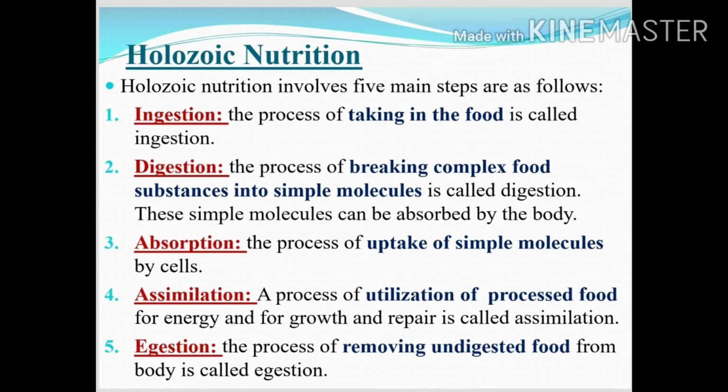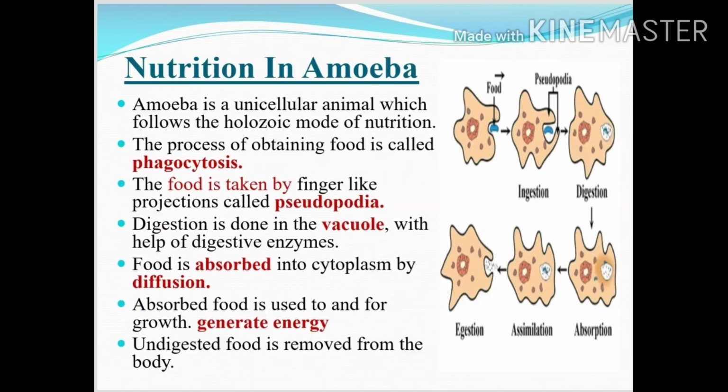And the third step is absorption. It means the uptake of simple molecules by the cells. The fourth one is assimilation. Assimilation means utilizing the food that has been absorbed, because we need the food for energy. So this utilization is called assimilation. And egestion means removing the undigested food. So these are the 5 main steps involved in the holozoic mode of nutrition.